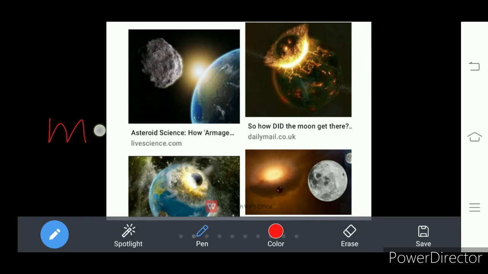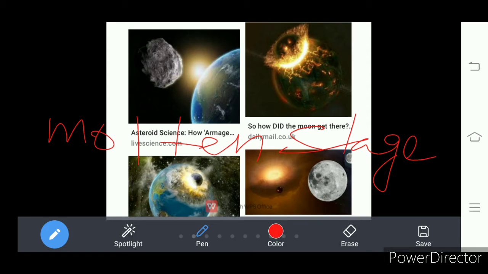Which stage? Molten stage. What is meant by molten stage? A stage where we find melted substances. Okay, it is hot also. You know that molten form, in the sense we find some substances in that place in the form of semi-liquid with a high temperature.